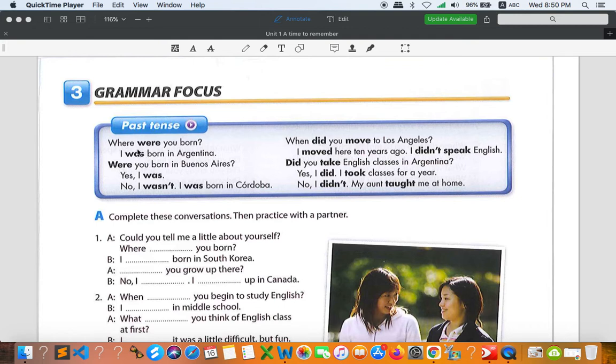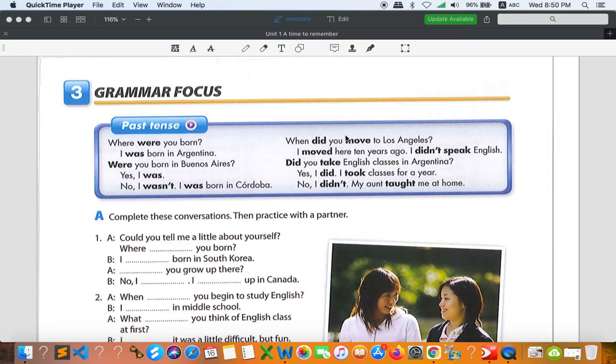If it is a negative, you can add not. If it is a question, you move was or were in front of the subject and leave the question mark at the end. So that is about to be. The reason we use was or were depends on the subject. If the subject is I, he, she, or it, you have to use was. When the subject is you, we, or they, you have to use were.